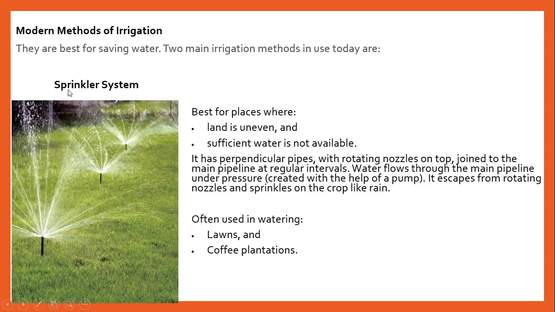Nowadays, we use two methods. First is the sprinkler system. It is used in places where land is uneven and sufficient water is not available. It consists of a perpendicular pipe with a rotating nozzle at one end, joined to the main pipe. The water flows through the main pipe under high pressure and escapes from the rotating nozzle and sprinkles like rain. It is often used in lawns and coffee plantations.